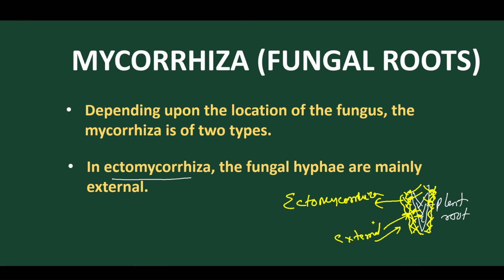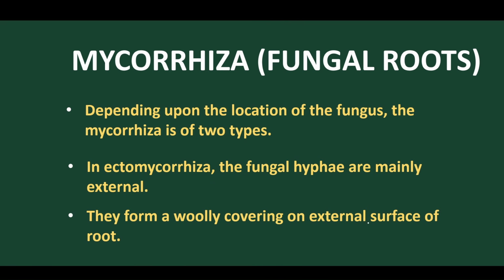So if the fungal mycorrhiza are present outside the plant roots and externally they help in absorbing the food materials without penetrating its hyphae into the cortex of the root, then this type of mycorrhiza is called as Ectomycorrhizal Association. Got it?